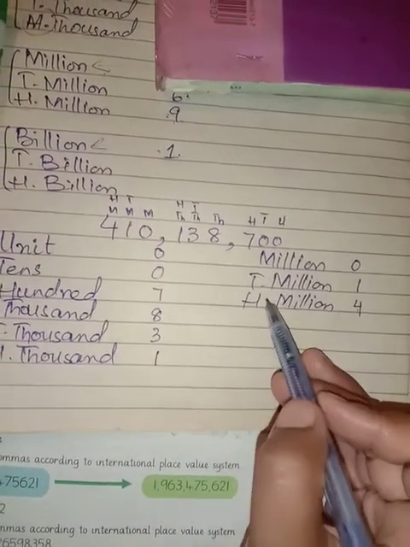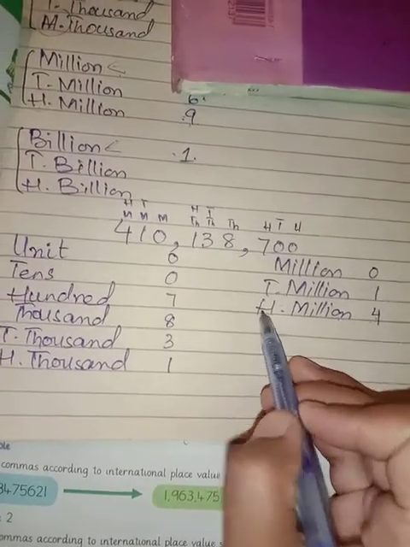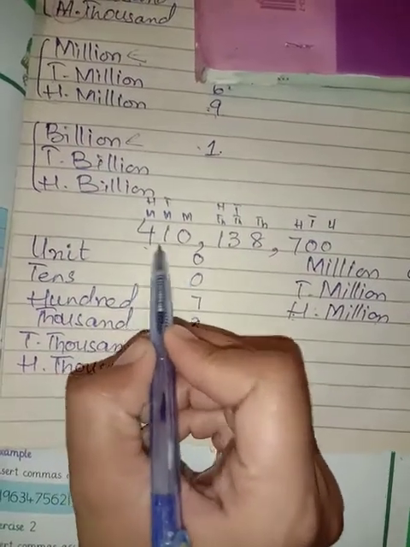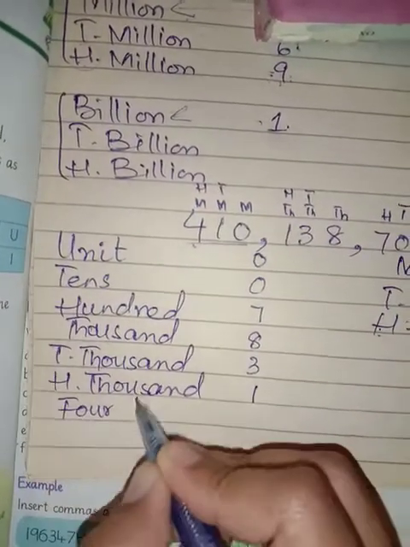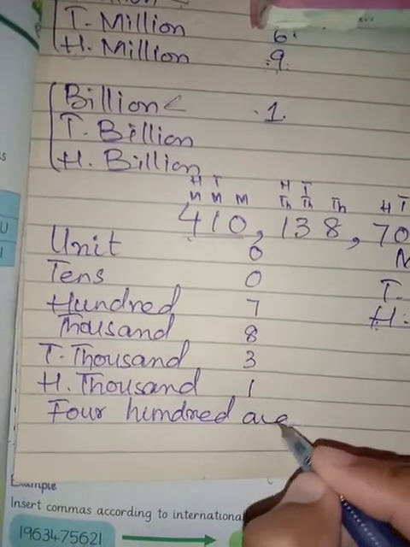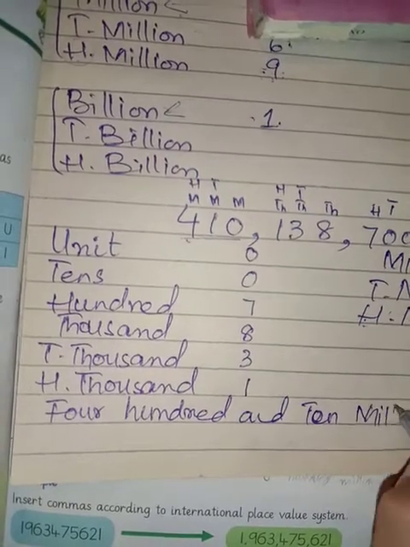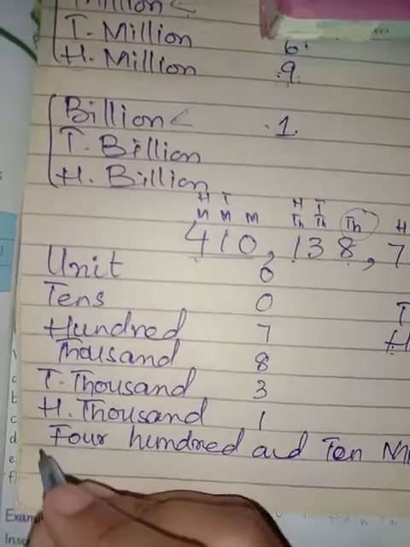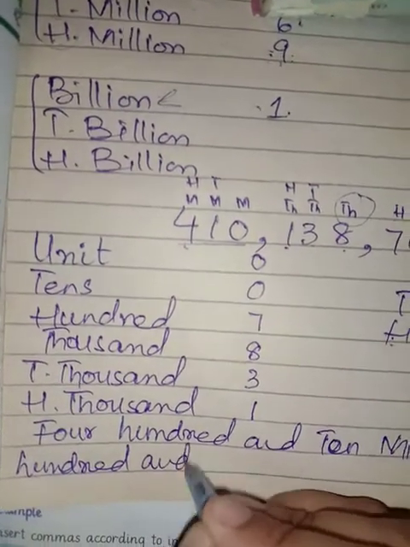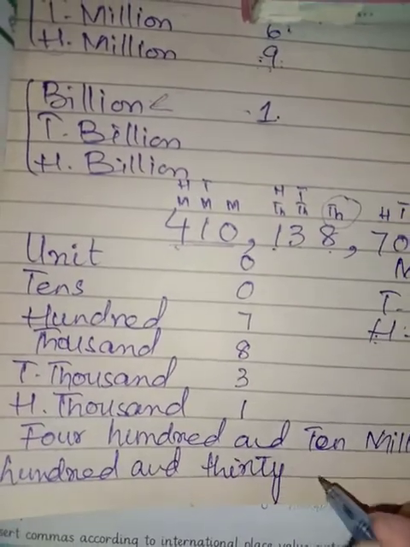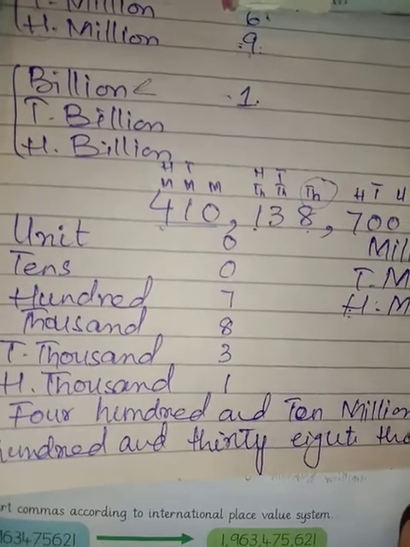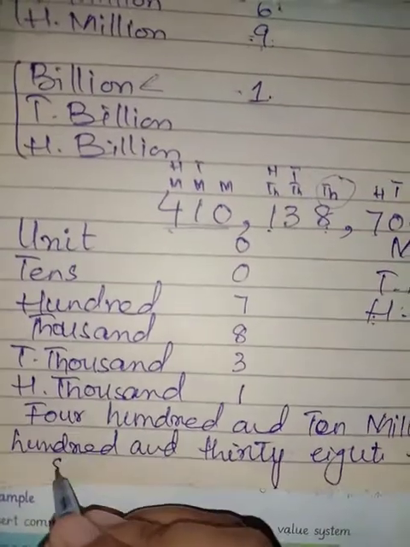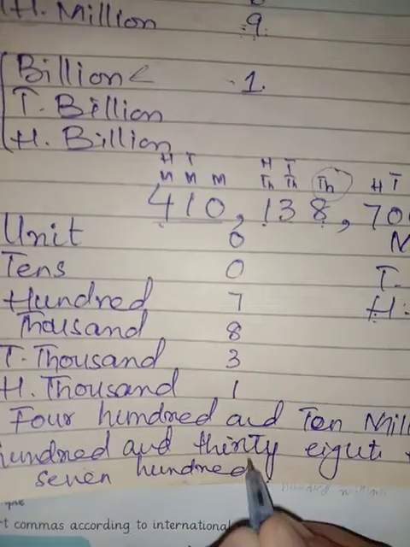We have 4 and the place is 100 million, so we will write it as 410 million, then 138,000, and in the last we have 700.